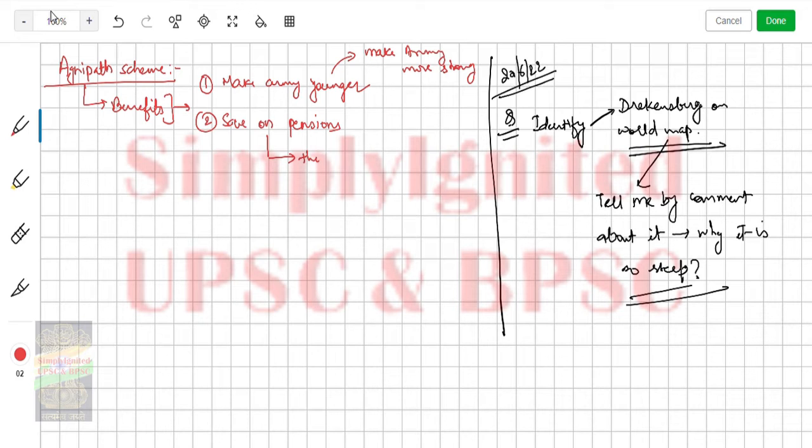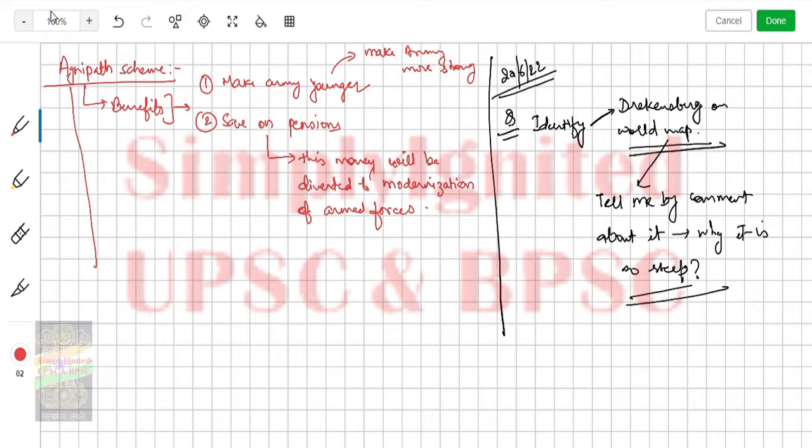This money will be diverted, not exactly to the army, but to modernization of armed forces. Okay, so this is the benefit. You understand now what is the benefit? So the Agnipath scheme is in this way very beneficial.